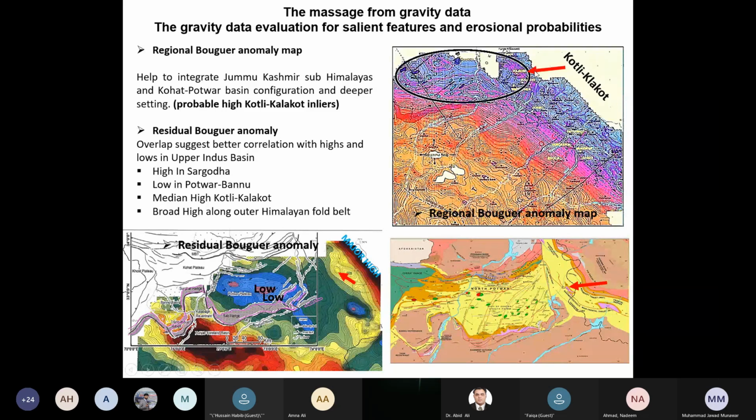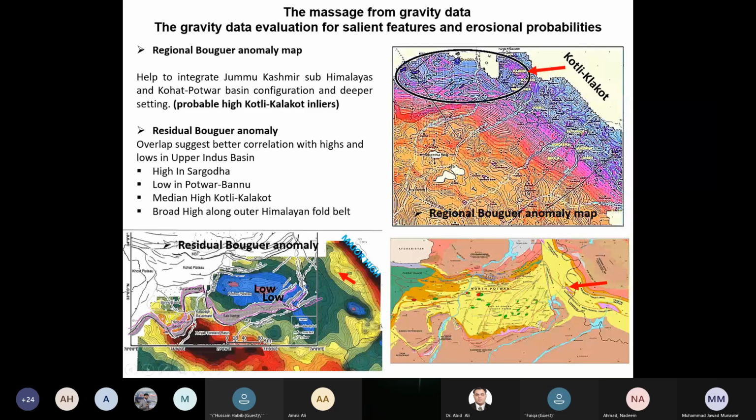But on this Kotli Kalakot side we do see an isolated area of closure of a high that is clearly overlapping towards the Kotli Kalakot Riasi fold line. So in the regional Bouguer gravity map there is a possible signature.